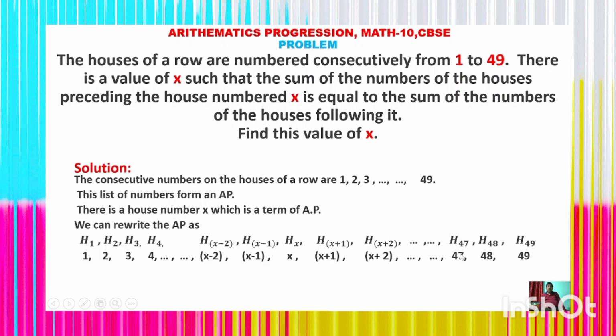In a similar manner, h47 whose house number is 47, h48 whose house number is 48, h49 whose house number is 49.